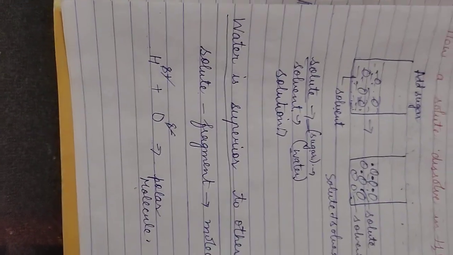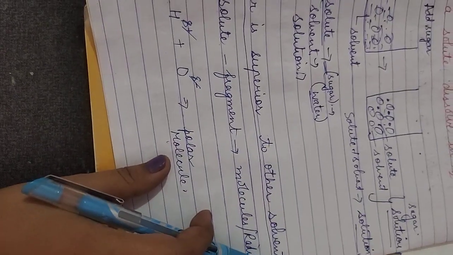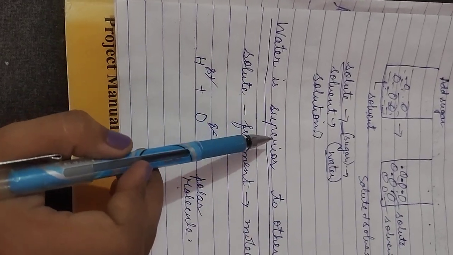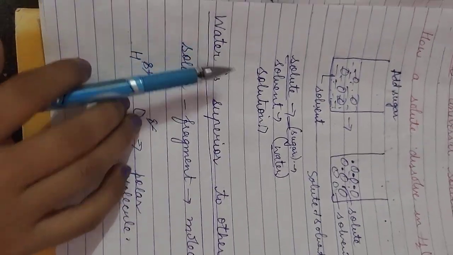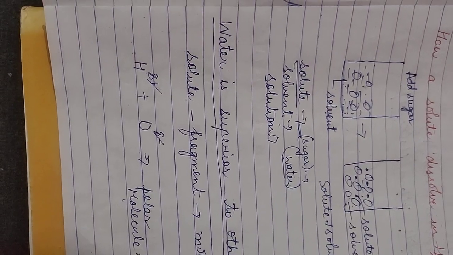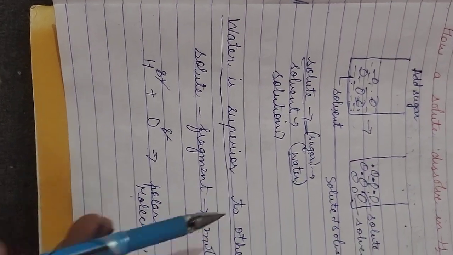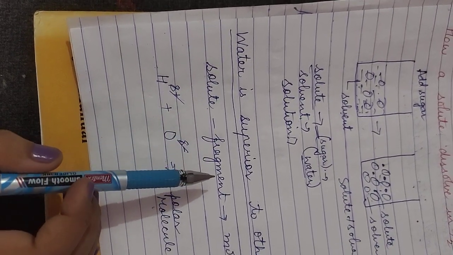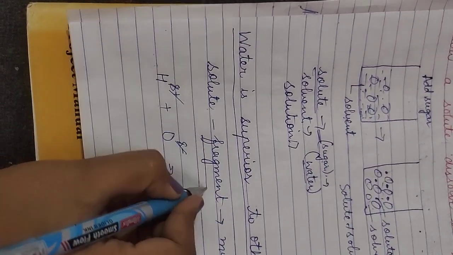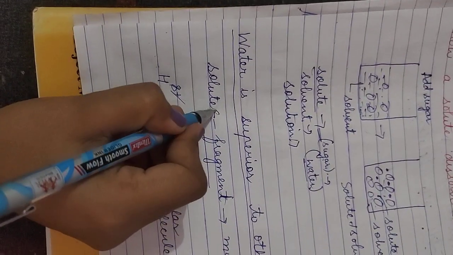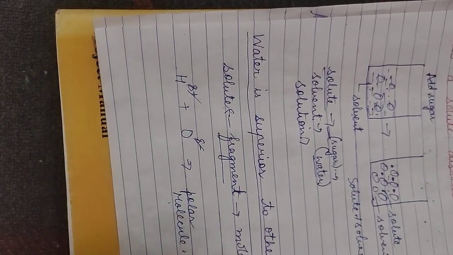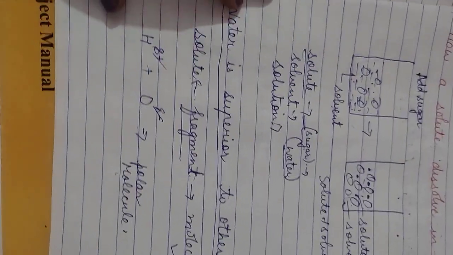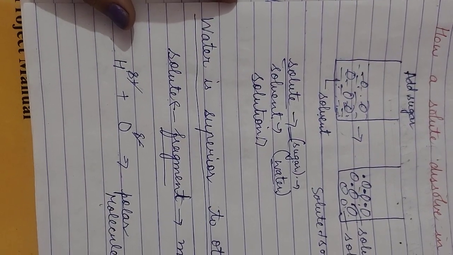Now the next one is, why is water superior to other solvents? We have already said that water is a universal solvent. Why is it superior to another solvent? The main property is that water helps to fragment the solute particles into molecules. Means water helps to split the solute particles into molecules or radicals.